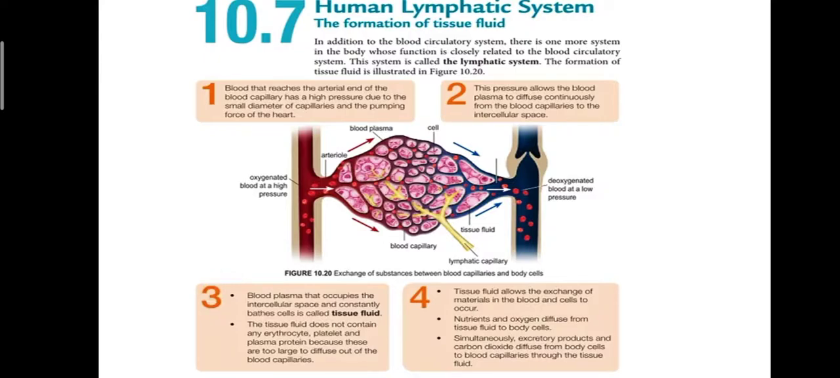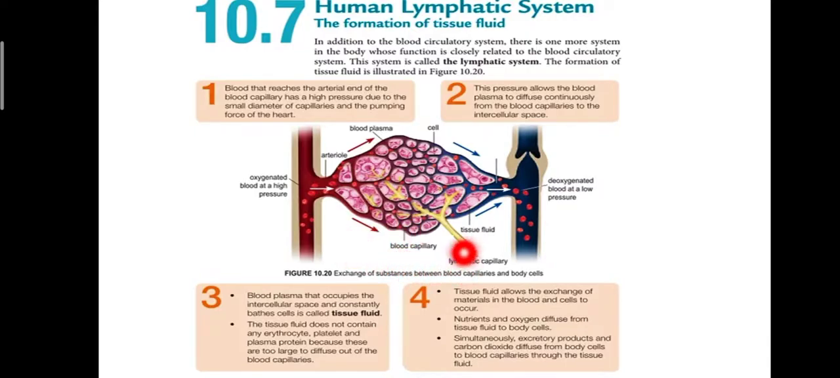Okay, so mula-mula tadi plasma itu dalam kapilari darah kita. Bila dia sudah diffuse out pergi kepada intercellular space, kita tidak panggil dia lagi blood plasma, tetapi kita panggil dia tissue fluid. Ini adalah bendalir yang bathe the cells. Tissue fluid does not contain any erythrocyte, tidak mengandungi red blood cell. Platelet also no. And then plasma protein also no, because they are too large to diffuse out of the blood capillary.